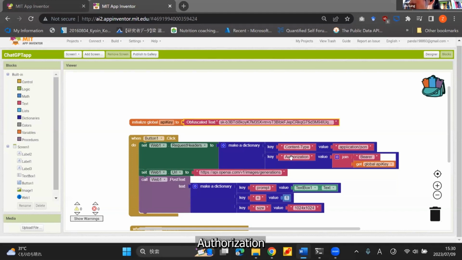Authorization. Or it could be the URL. Images. Generation. Sometimes it could be typos.